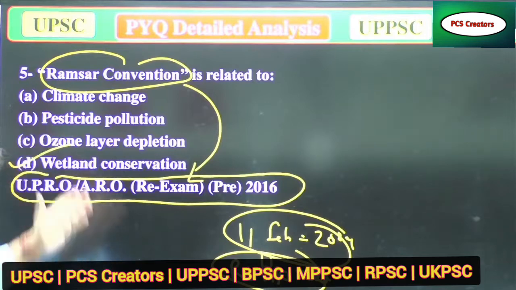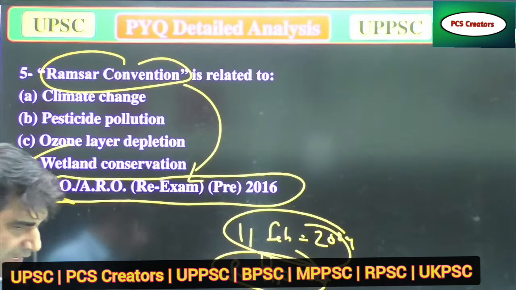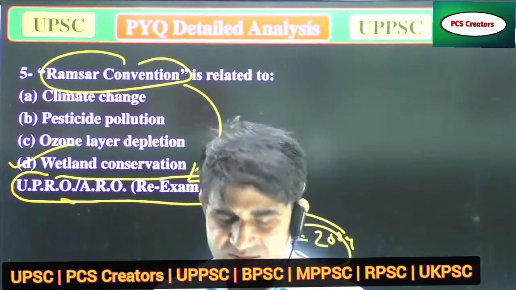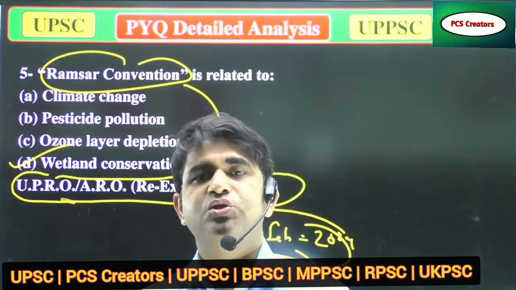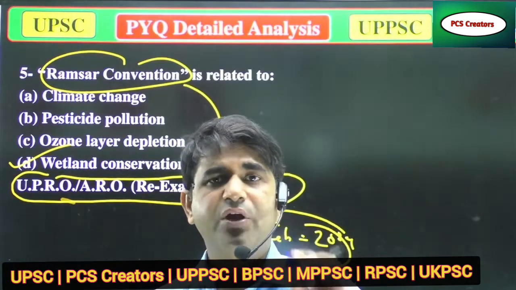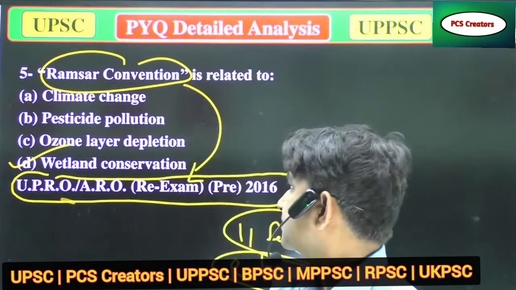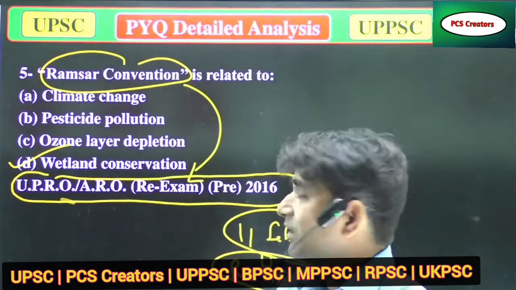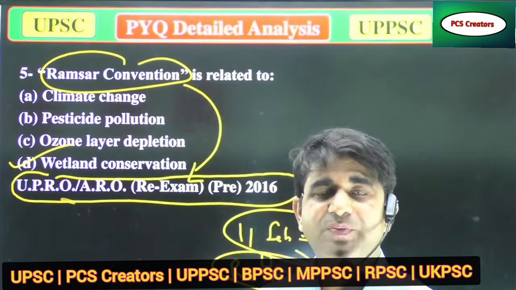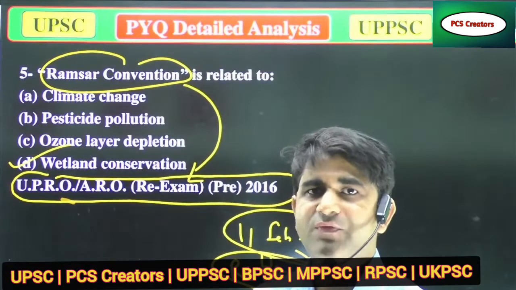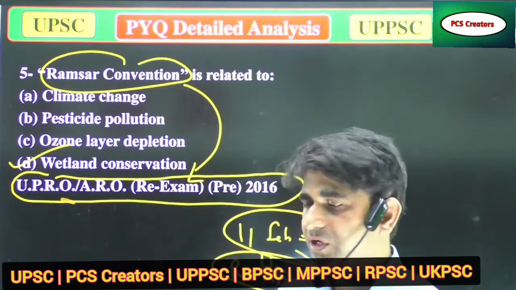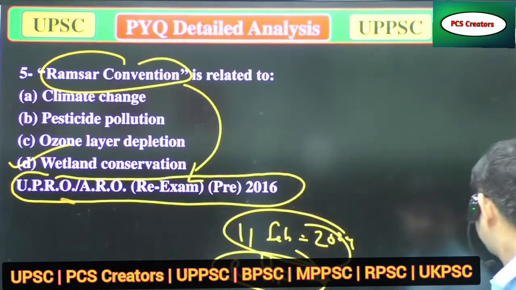Climate change is also very important, because when we talk about climate change, global warming, pollution, everything will be covered. Every point will be covered. So the ozone layer will also be a part of climate change. Pesticide pollution is also a type of climate change, meaning the whole thing is climate change. We'll talk about it later, but the correct answer is wetland conservation. Now we will move to the next question.